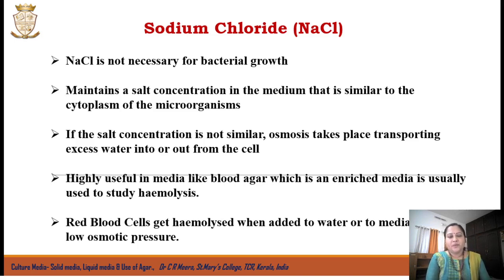Also, in some enriched media, like blood agar, we will be adding blood cells as an additional component of that media. Similarly, when these blood cells are added to a media having low osmotic pressure, hemolysis may take place. So in order to avoid that, sodium chloride is helpful. So the purpose of sodium chloride is to maintain a salt concentration that is suitable for the microorganisms, and it will also be useful when we add components like blood or other cells into the media.